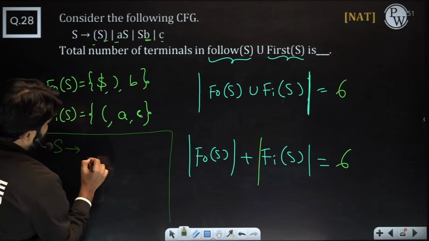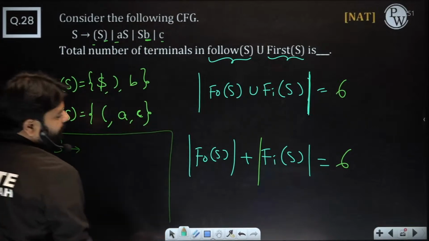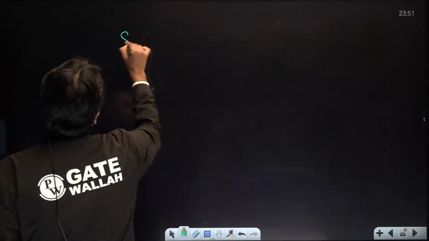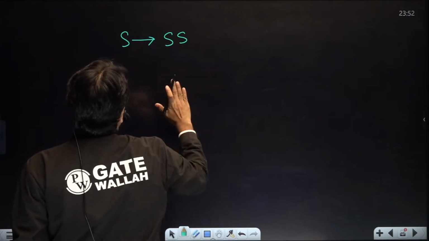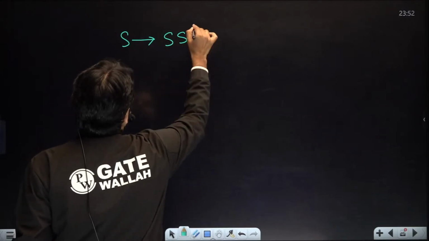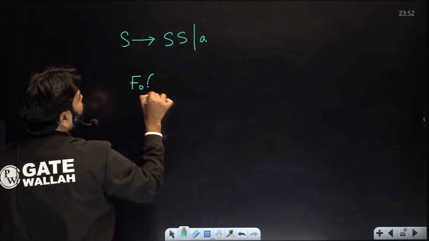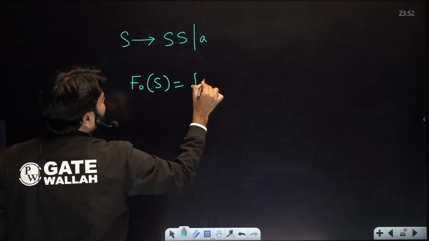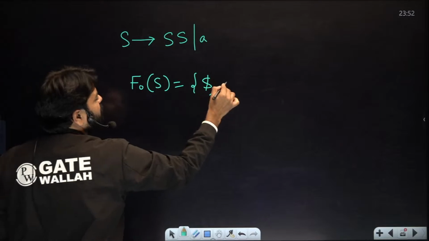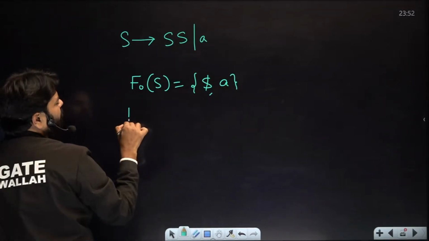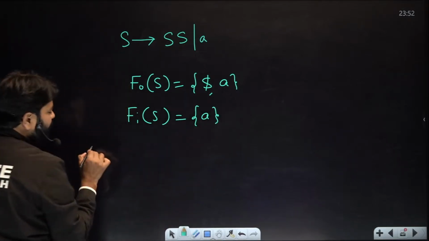Okay, let me show that one thing. S derives, what is this color here? Okay, let me show that example too. S derives S or A. Can you compute the follow of S? You get definitely this S and this S, right? Dollar you will get, follow of S is first of S, you will also get A. So only two things will come. Just check later. First of S, you will get only A. Can you see that? The difference?